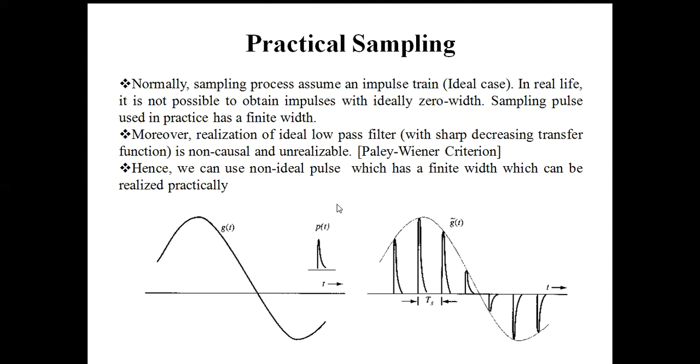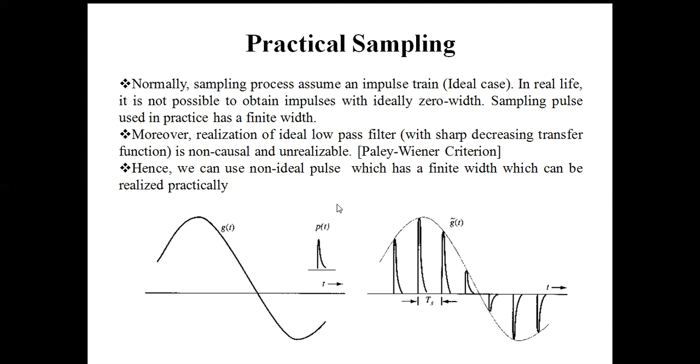And second, the realization of an ideal low pass filter is also not possible. That means a transfer function with a sharp decrease is not possible to design, and this is also known as the Paley-Wiener criterion.